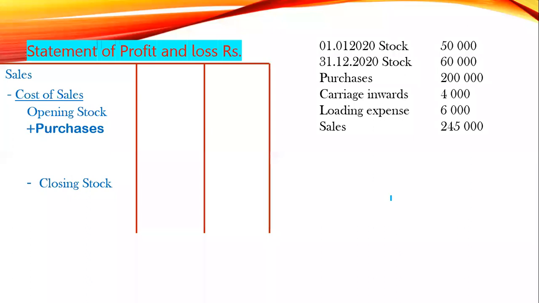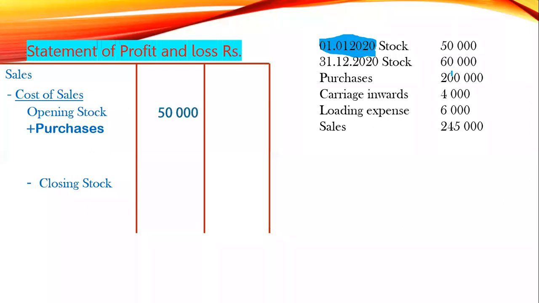Therefore, what are we going to do? First of all, you see the equation we have written. Second, my dear student, you just see the question in which order it is given. First of all, they have given stocks on 1/1/2020, right? In our statement of P&L, first we have sales. Don't worry about that. You see the question, what is given first? 1/1/2020, stock is 50,000. You write that first.